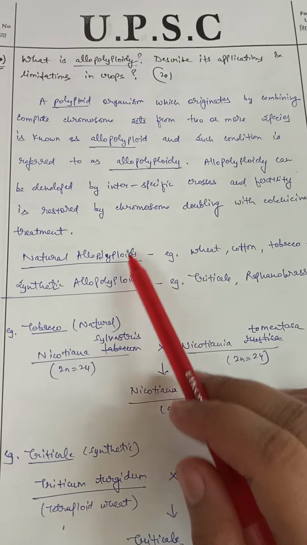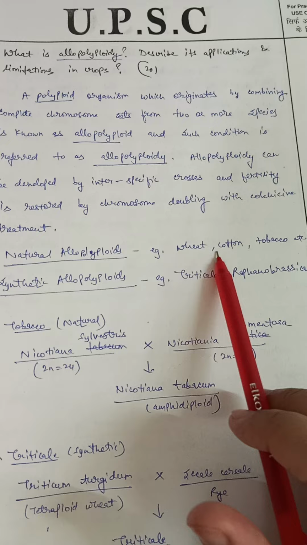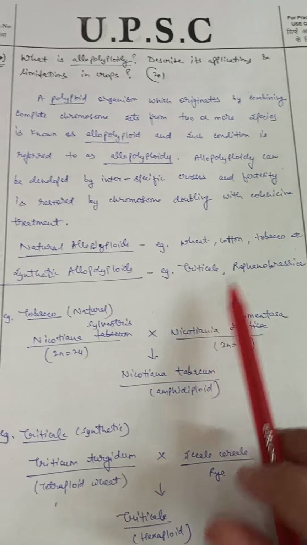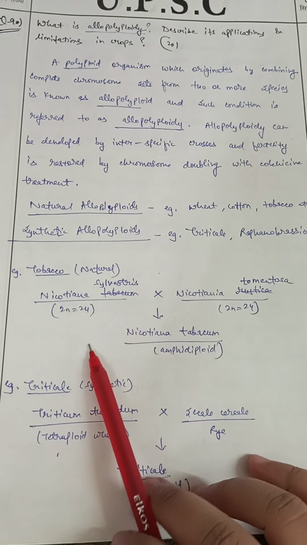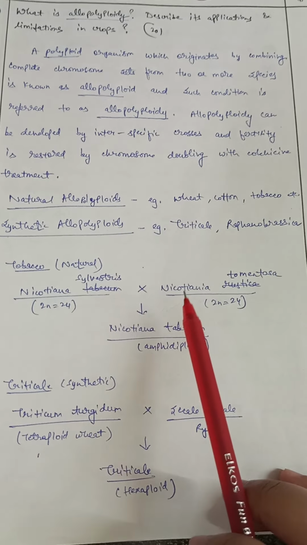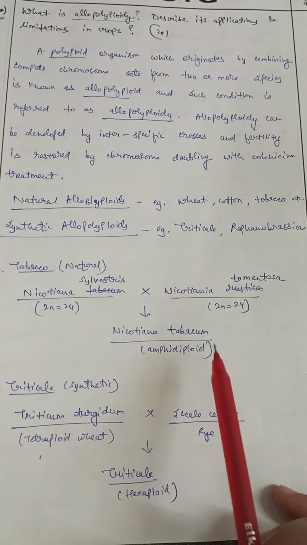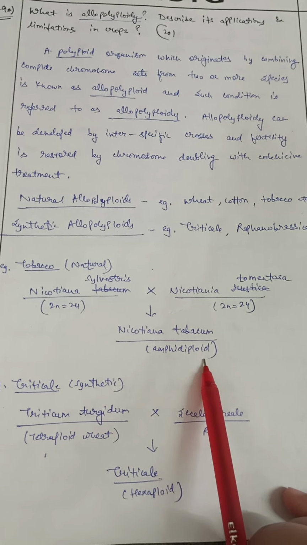Now, the allopolyploids are of two types, natural and synthetic. Examples of natural are wheat, cotton, tobacco; synthetic are triticale, Raphanobrassica. So, here are the examples. In case of tobacco, Nicotiana sylvestris was crossed with Nicotiana tomentosiformis. So, it resulted in Nicotiana tabacum. So, it is an allotetraploid.